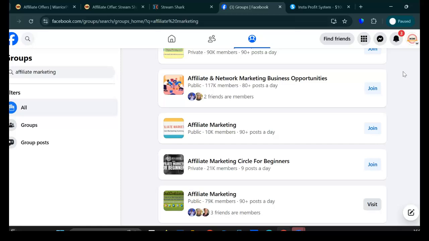Now you don't want to get too crazy. You want to join 3 to 5 groups a day, get to 50 groups, and then post in 3 to 5 groups a day. Once you start getting interaction, now every group is different. Some groups you're not going to get any interaction, some groups you're going to get some response, some groups are going to send you messages, and some groups you're going to get so much buzz that it's going to spin your head. You're not going to even have time to message all these people.